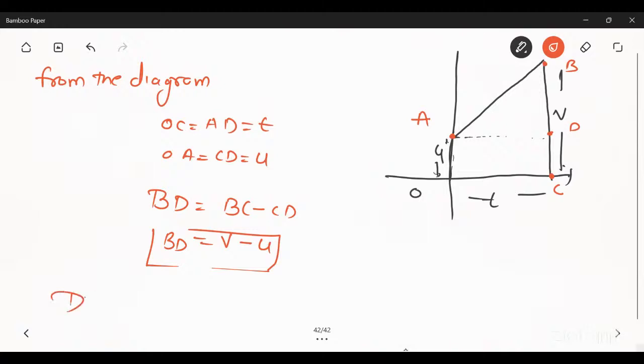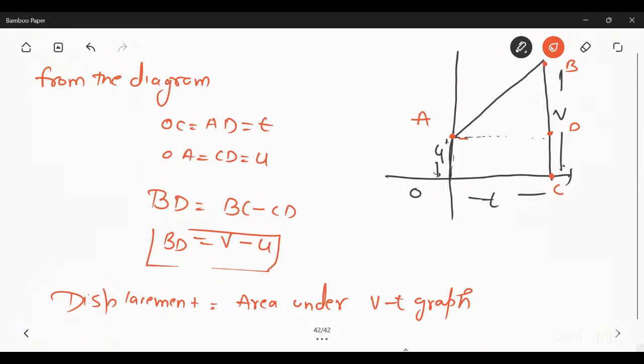We know that the displacement is the area under the vt graph. So the area under the vt graph means the area under OABC.